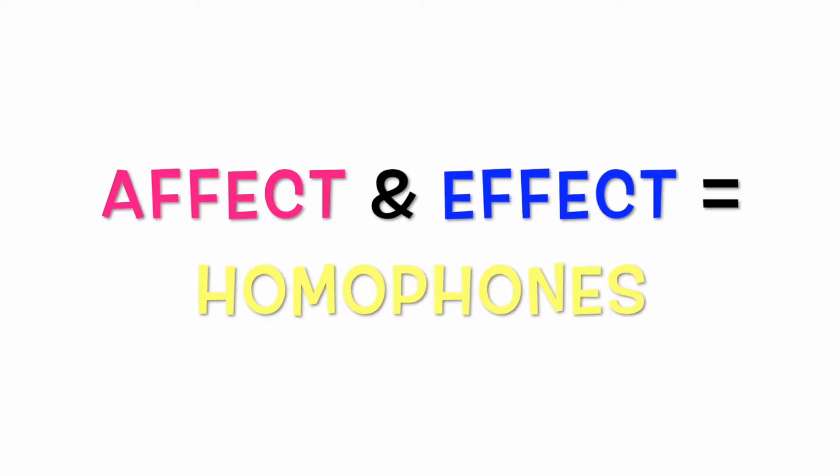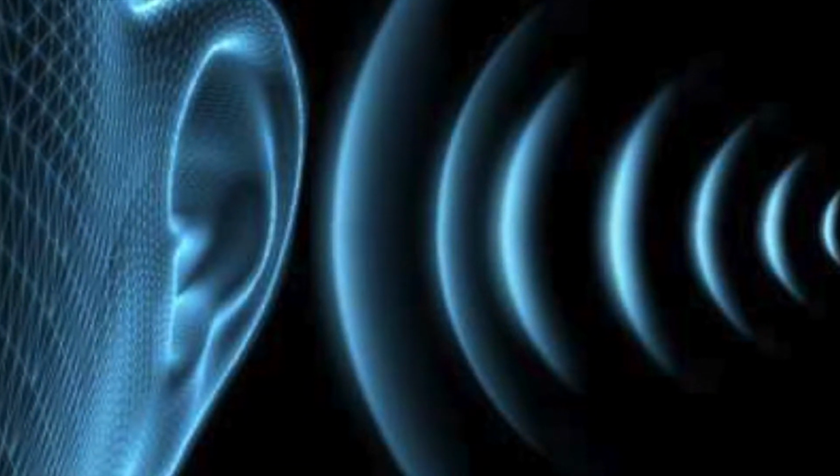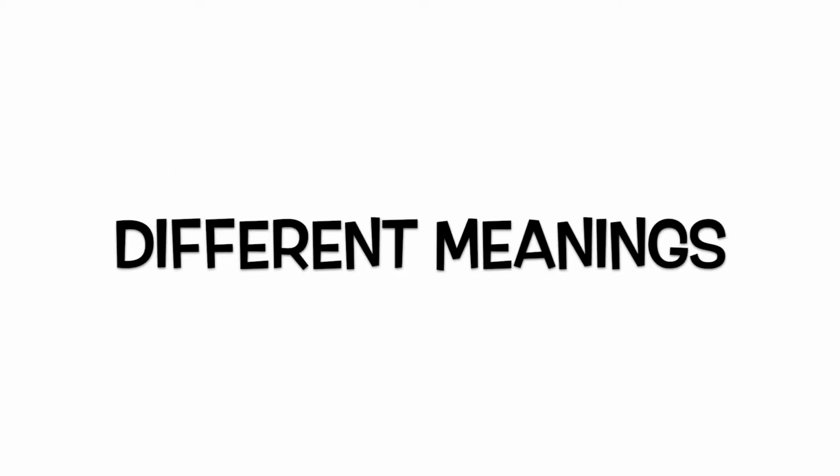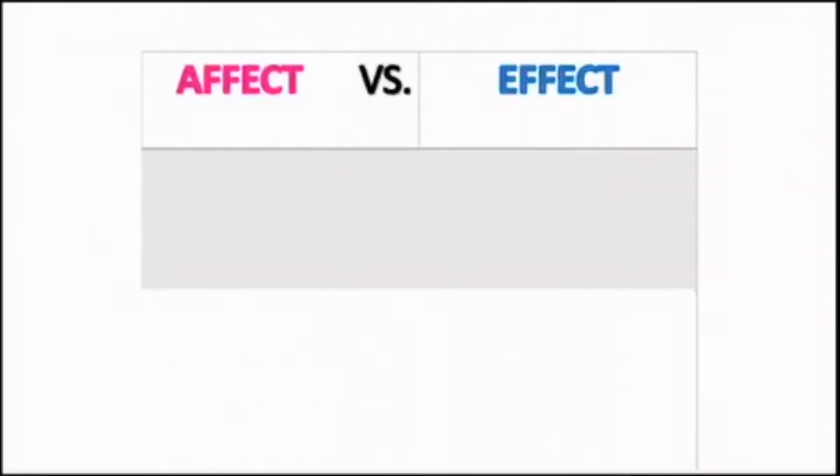First, it's important to note that affect and effect are homophones. Homophones are two or more words that have the same pronunciation but have different spellings or meanings. Affect and effect may sound the same, but they are two different parts of speech and they mean two different things. So, other than being homophones, what is the difference between affect and effect?